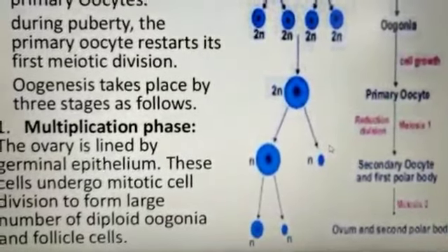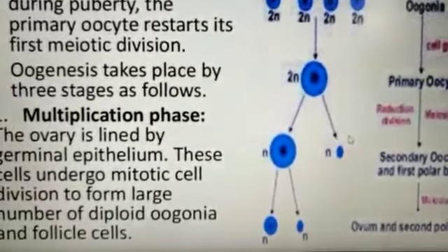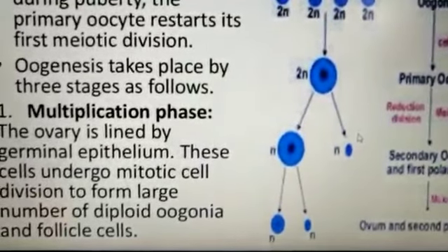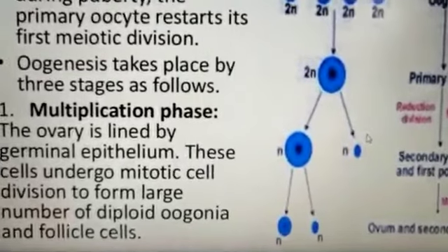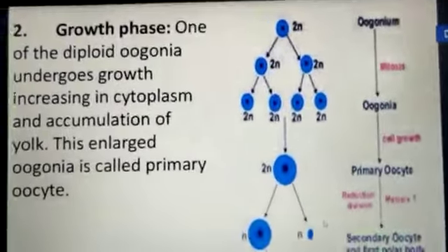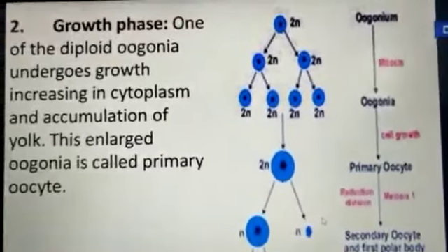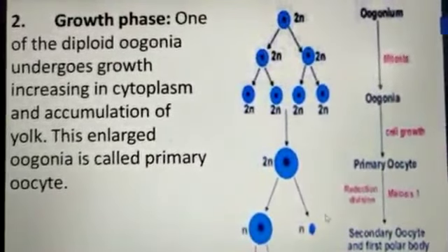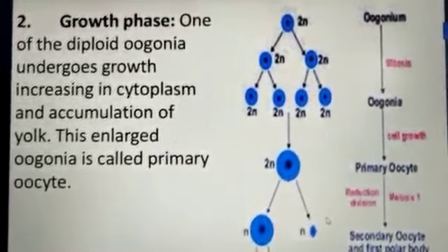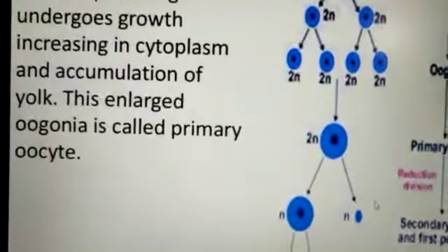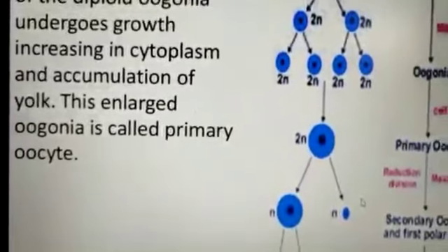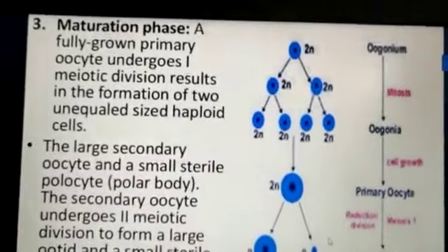Multiplication stage: the ovaries are lined by the germinal epithelium, and these cells undergo mitotic cell division to form a large number of diploid oogonia as well as the follicle cells. Second, there are 2 substages. First is the growth phase. One of the diploid oogonia undergoes growth, increasing in cytoplasm and accumulating yolk. This enlarged oogonium is called the primary oocyte.